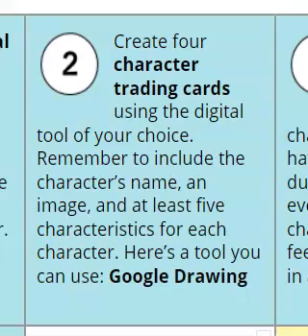You need to create character trading cards using the digital tool of your choice. You can use Google Drawing, you can use Google Slides, or any other digital tool of your choice to create the cards. You will have to include the character's name, an image, and at least 5 characteristics for each character.